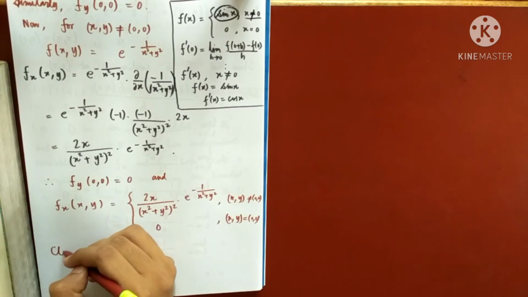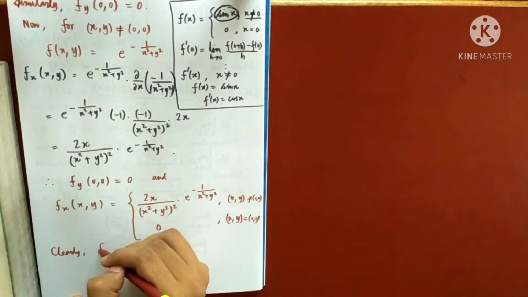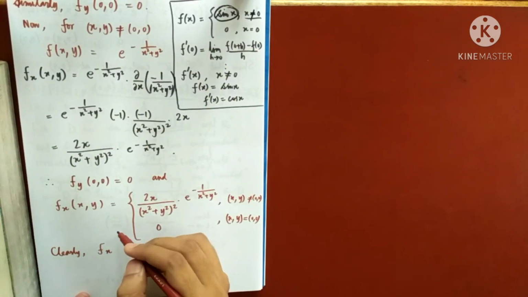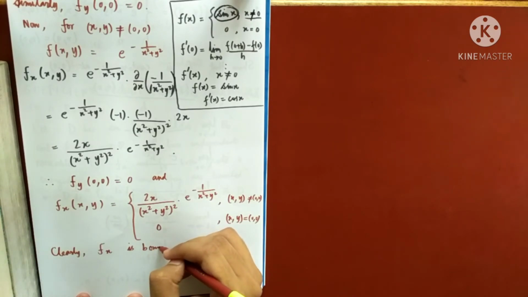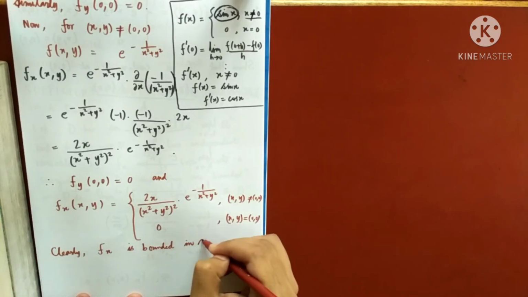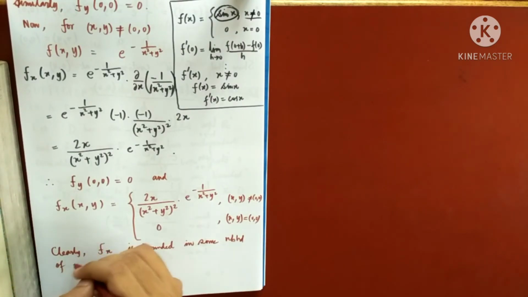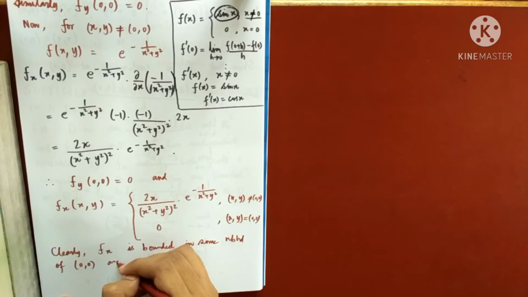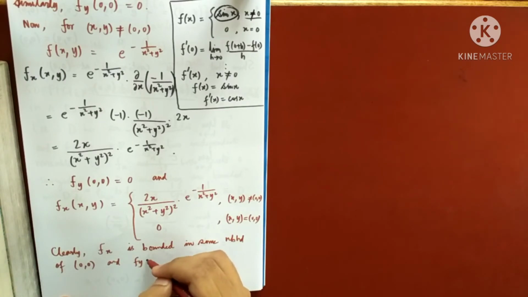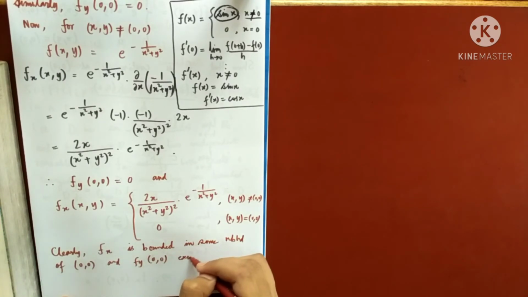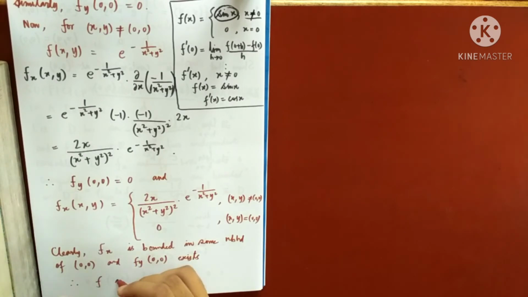So clearly fx is bounded in some neighborhood of 0 0, and fy at 0 0 exists. So the conditions are met. Therefore, f is continuous at 0 0. Did you get my point?